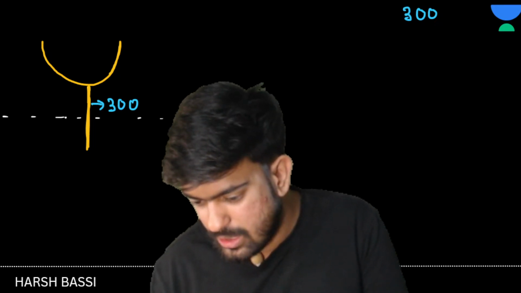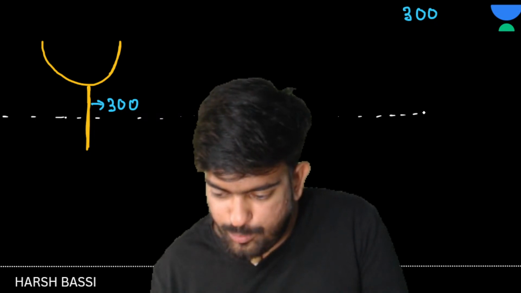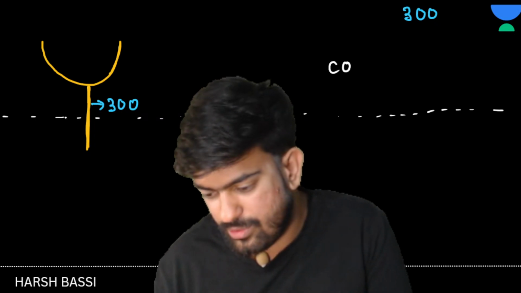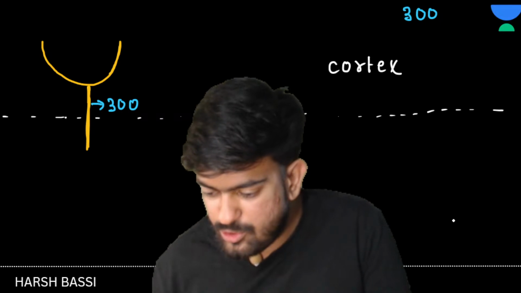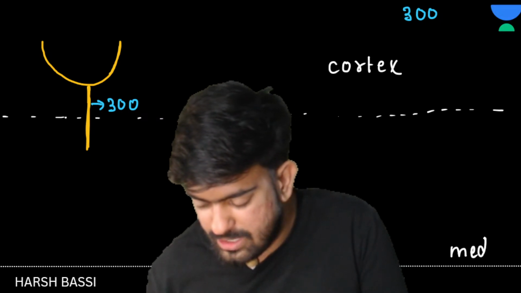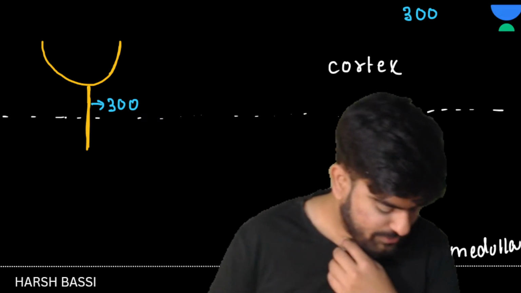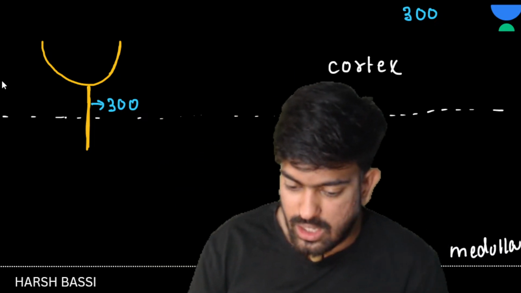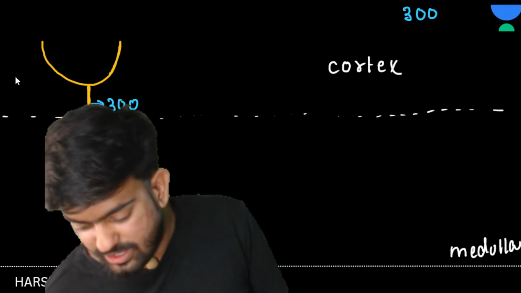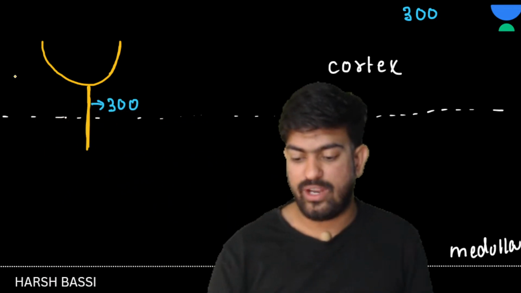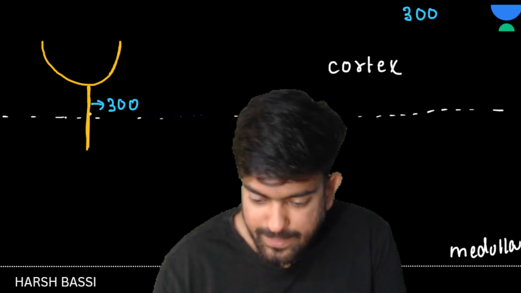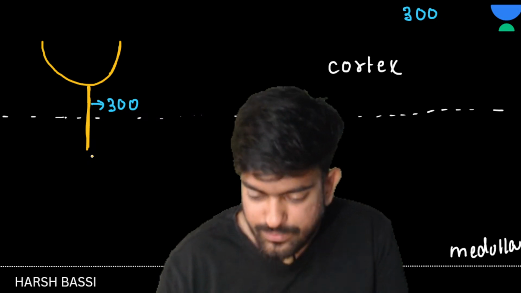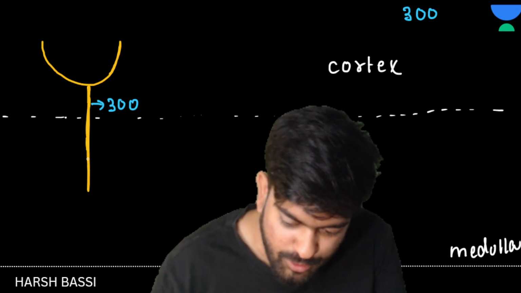This part is present in the cortex and this part, let's suppose, is the medulla part. So now see, we discussed that PCT was outside. Now what do we have here? PCT, this portion is the PCT. This is the ascending loop of Henle.